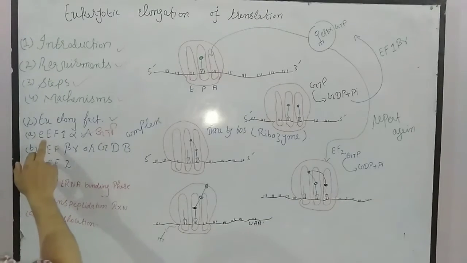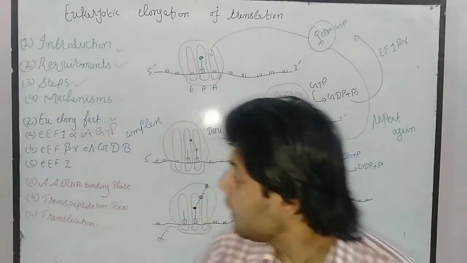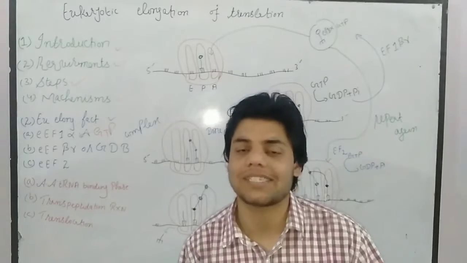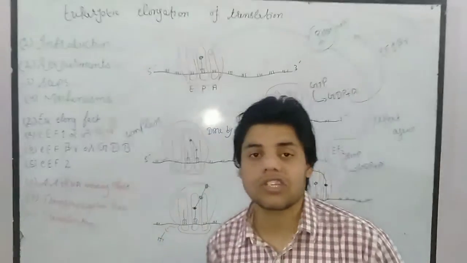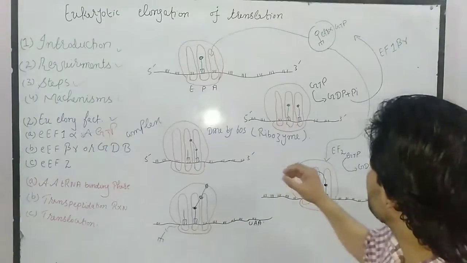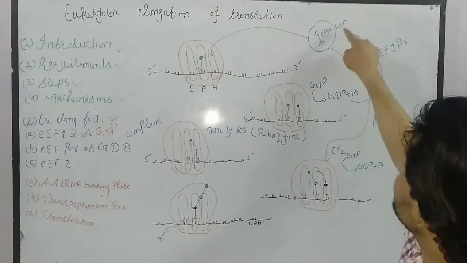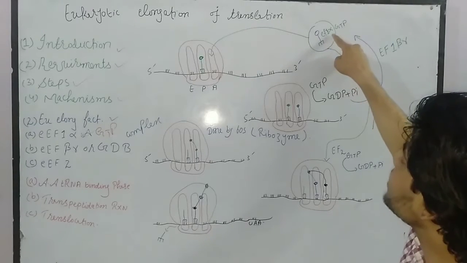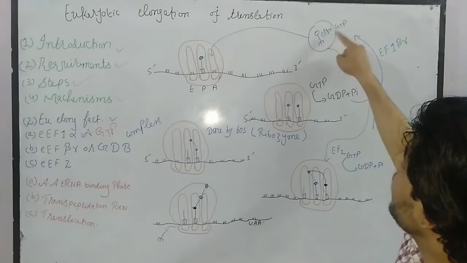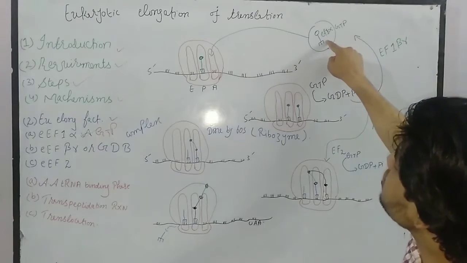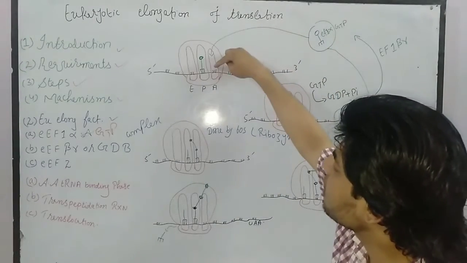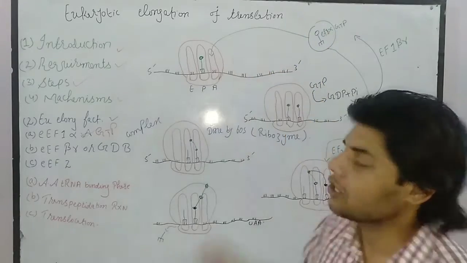Now then we have eukaryotic elongation factor beta, gamma, or the GDP complex. This elongation factor acts like elongation factor TS in prokaryotes. Its main function is to convert this GDP and inorganic phosphate into GTP. Once it is converted into GTP, it will again bind to elongation factor 1 alpha, and this elongation factor 1 alpha having the GTP will bind to the new charged transfer RNA, and again this process is repeated. So they will bring the new charged transfer RNA to the A site.